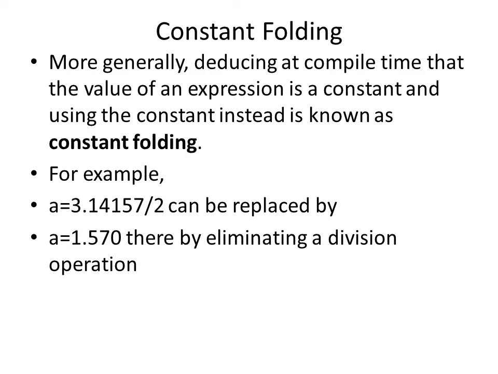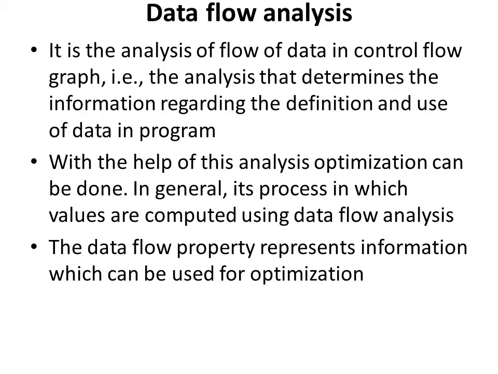Constant folding. Next one, constant folding. More generally, deducing at compile time that the value of an expression is a constant and using the constant instead is known as constant folding. For example, A is equal to 3.14157 divided by 2 can be replaced by A is equal to 1.570. That is, a division operation is performed and the result can be directly used, thereby eliminating a division operation. This is called constant folding.